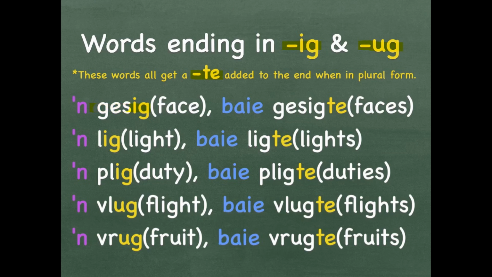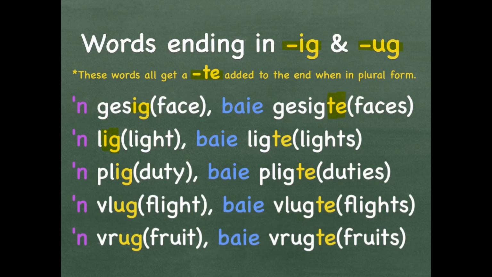Baie gesigte. There you just add a TE to the back of the word. All of these words get a TE at the back when making it plural. In English, faces. A lig is a light.